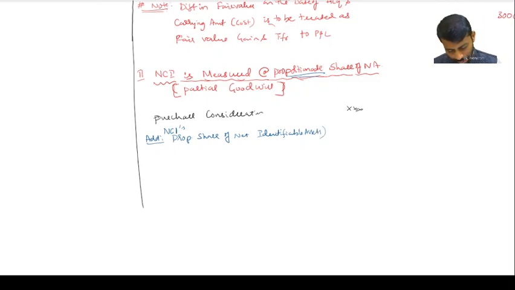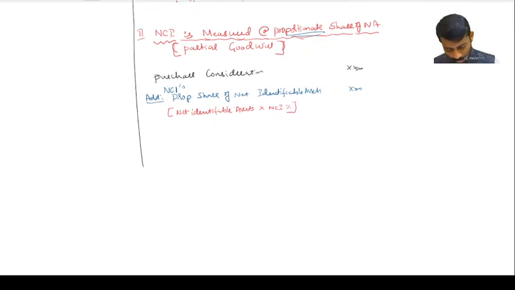So how will you compute this? It is nothing but, my dear friend, the formula: net identifiable assets into NCI percentage, you will get.